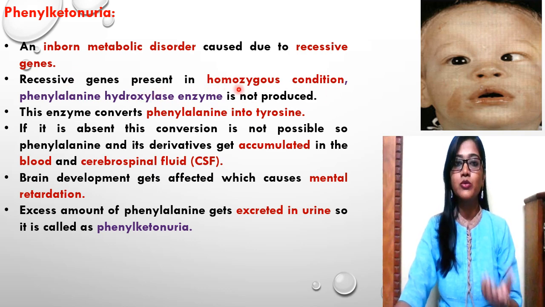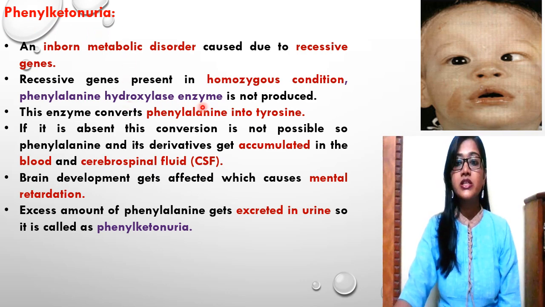You know the homozygous condition is when both the recessive genes get expressed together. As these recessive genes are present in the homozygous condition, one enzyme doesn't get produced. That enzyme is phenylalanine hydroxylase. The name of this enzyme is very important as far as phenylketonuria is concerned.